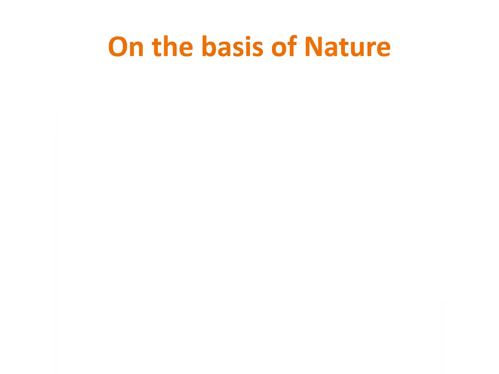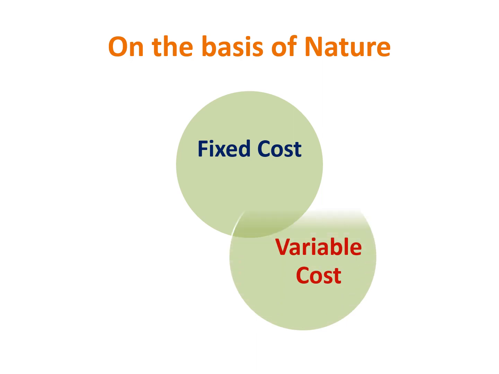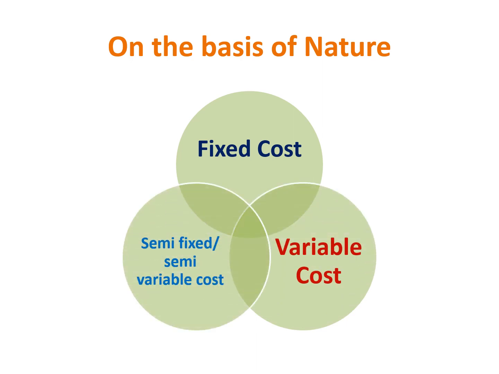The next basis of cost is on the basis of nature. On the basis of nature or behavior, cost is classified into fixed, variable, and semi-variable cost. What is fixed cost? Fixed costs are those costs which do not change with increase or decrease in quantum of production but remain static or remain constant. And the next cost is variable cost.